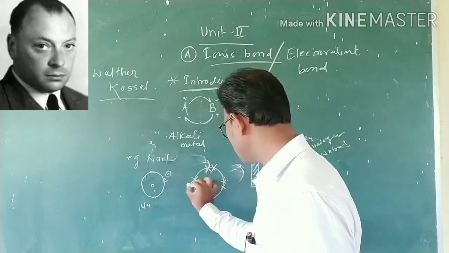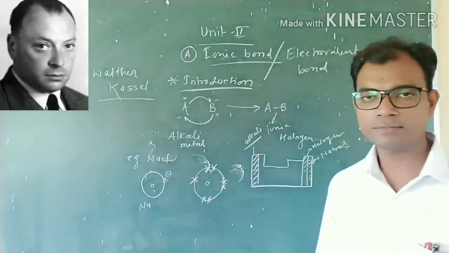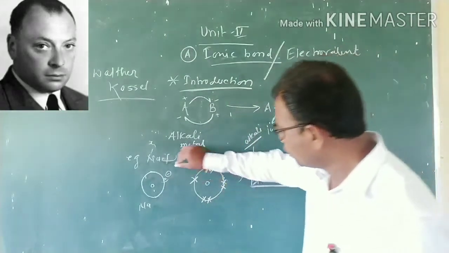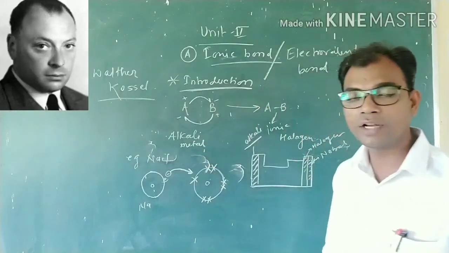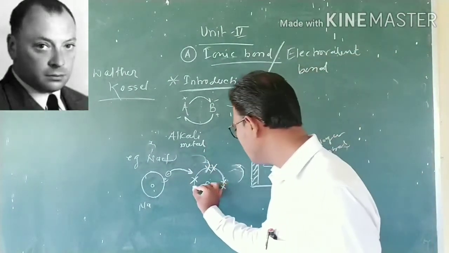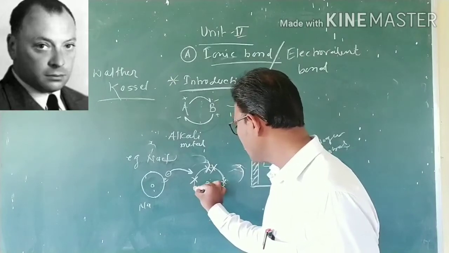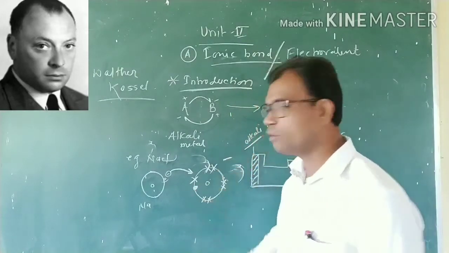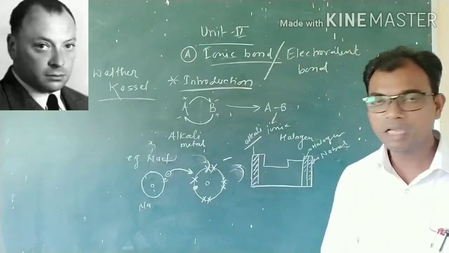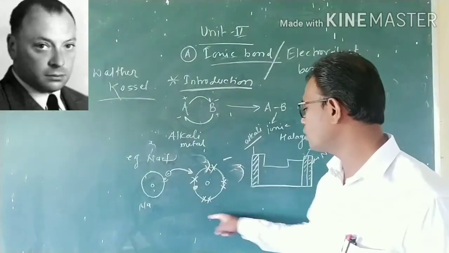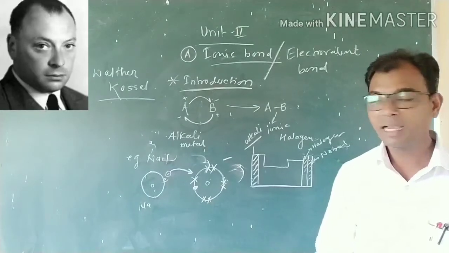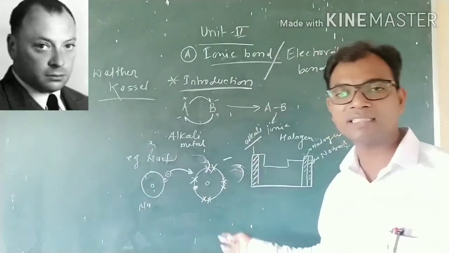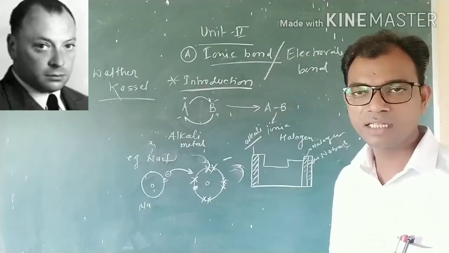Here there is the presence of one unpaired electron. Then sodium donates the electron to the chlorine atom and that chlorine atom becomes negative by the gain of the electron. Now its outermost valence shell is completely filled and it attains the noble gas electronic configuration.